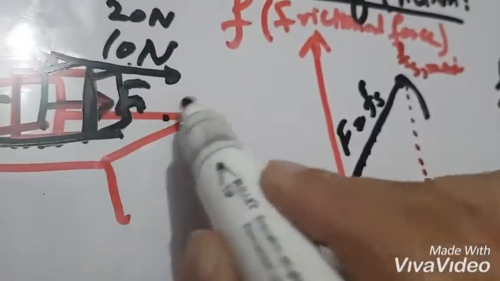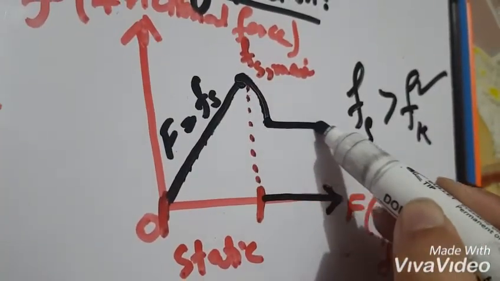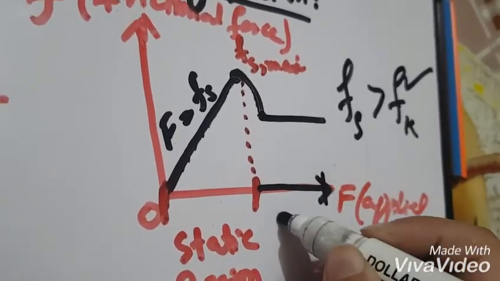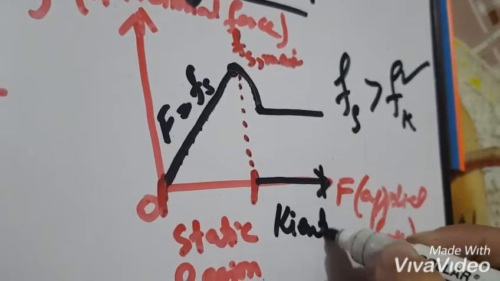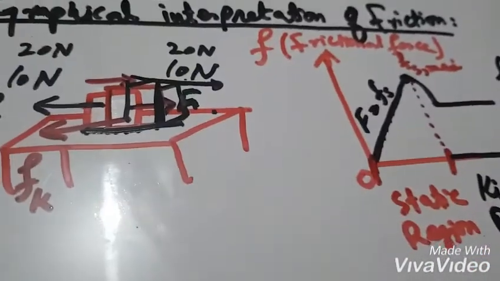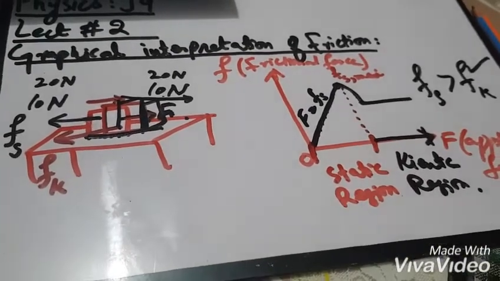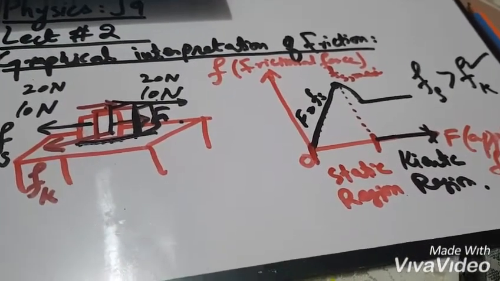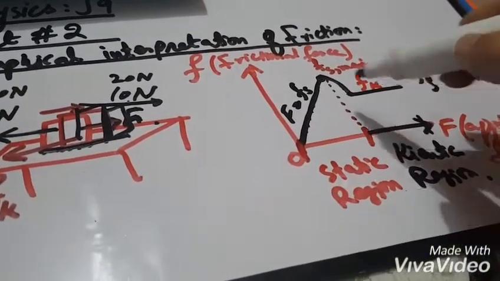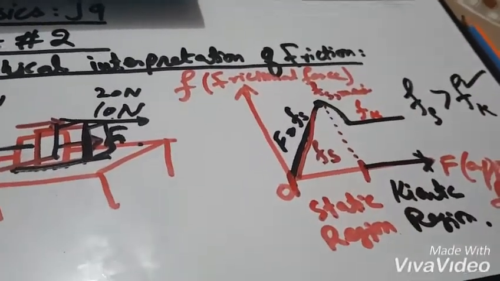And when it slides and comes toward this region, then kinetic friction will attain its constant value. So this region is called the kinetic region. Hopefully you will understand this graph, and we can see how static and kinetic friction are correlated with each other. This region is called the kinetic friction region, this region is called the static friction region, and this point is static friction at its maximum.